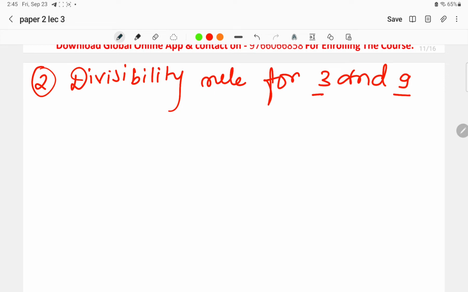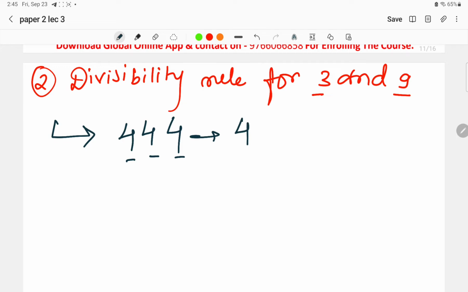For the divisibility rule of 3 and 9, whatever the given number is, for example, we take a number, that is 444. Now this is the number, and the question is asked: is the number divisible by 3, is the number divisible by 9? We will check both. What we have to do is take the summation of each digit over here. Sum of the digits we have to take.